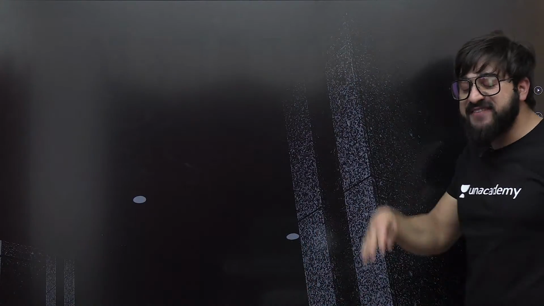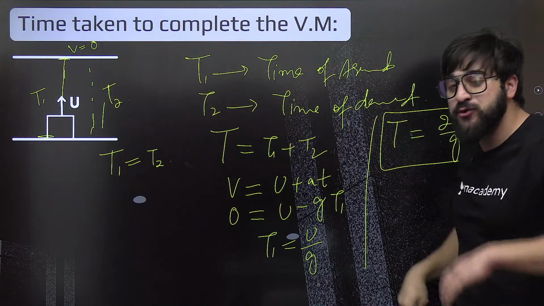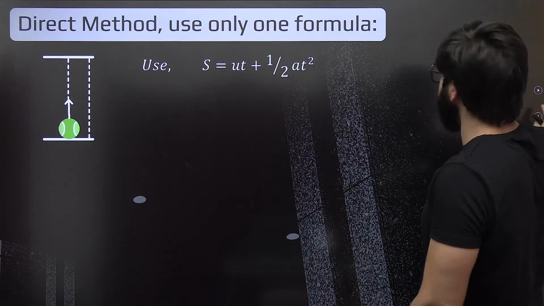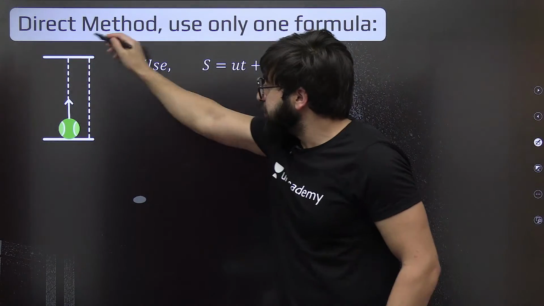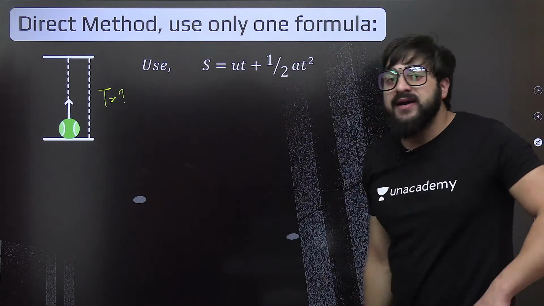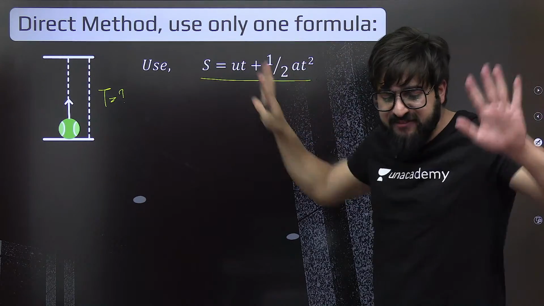Can you tell me without using that method? I'm saying that t1 is t2. Without that, if I ask you directly to use this one from this point to this point, how much time is it going to take? You will say we can simply use this equation directly and we'll get the answer.